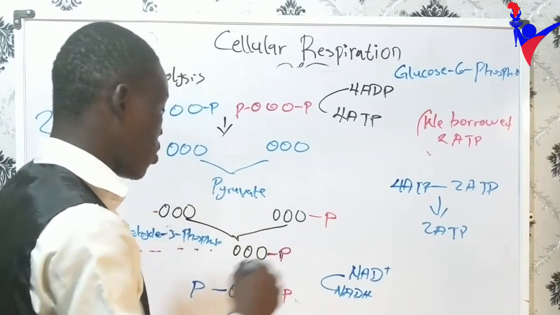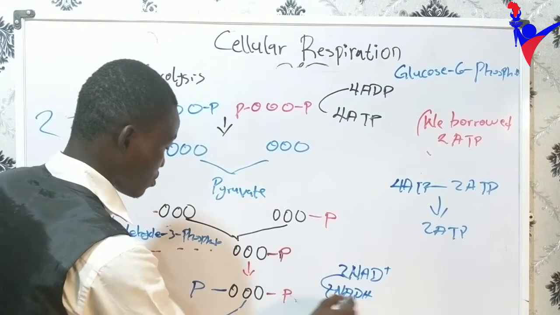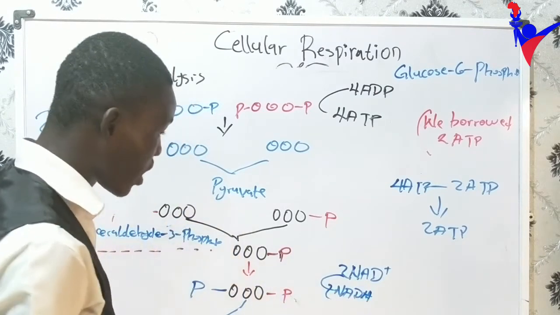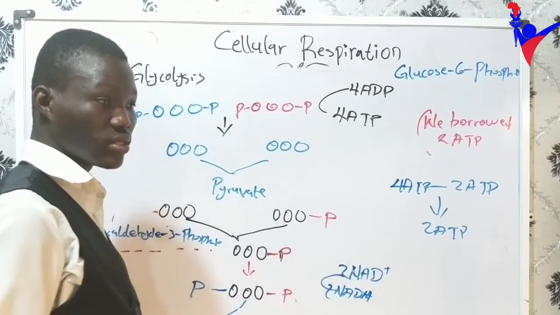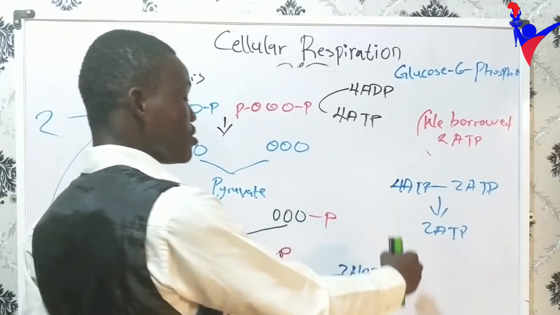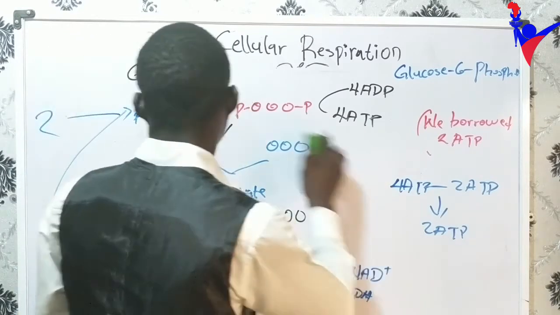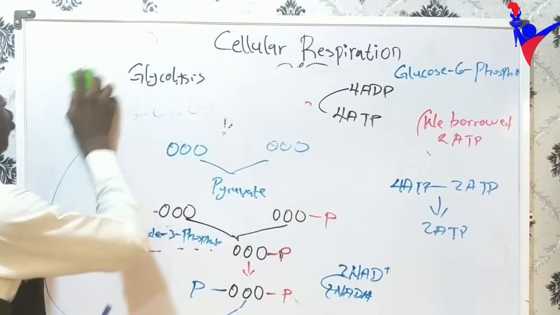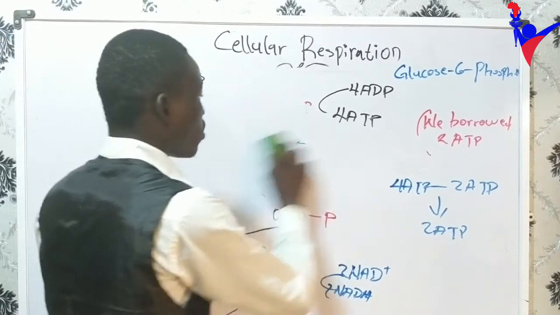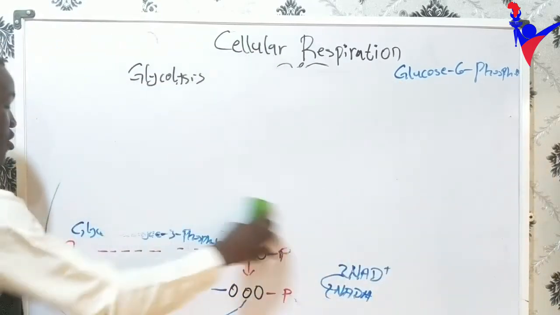glycolysis, and here our NAD is 2, don't forget, 1, 2, not just 1, 2 NADH. So we have 2 ATP produced in glycolysis. So if you ask how many ATP do you produce in glycolysis, it is 2 ATP. So I'll just go over the reaction to summarize what we did under glycolysis, before we move into fermentation and the Krebs cycle.